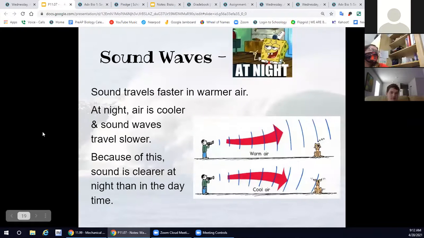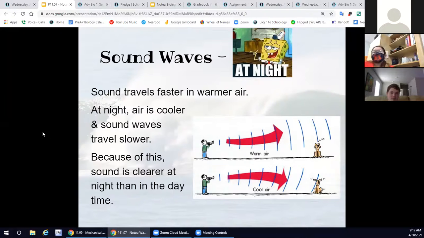Another thing that sound waves experience with refraction is hearing sounds at night versus in the day. Way back in the day, if you've ever played baseball or anything at night, you probably have noticed that sounds are crisp and clearer, and that's because sound waves actually travel slower at night. And because they're traveling slower, you can actually hear them better.